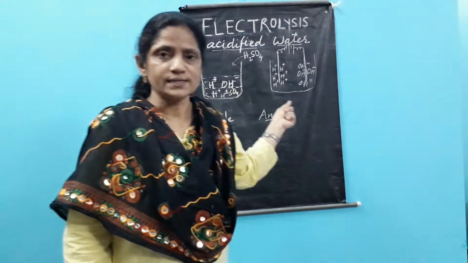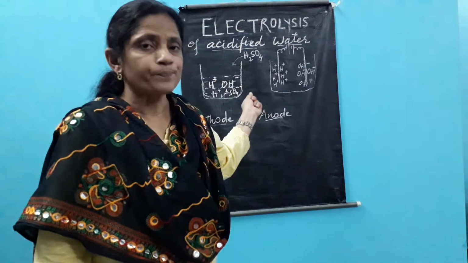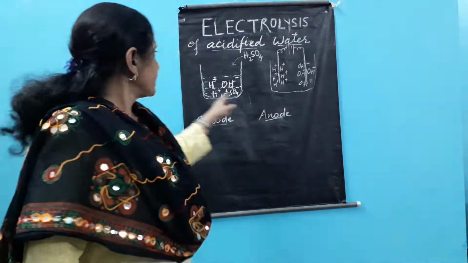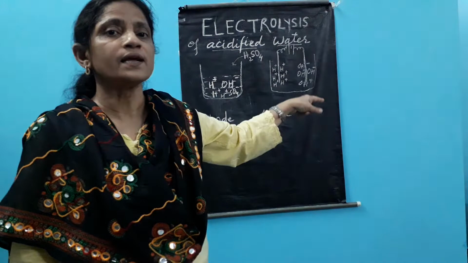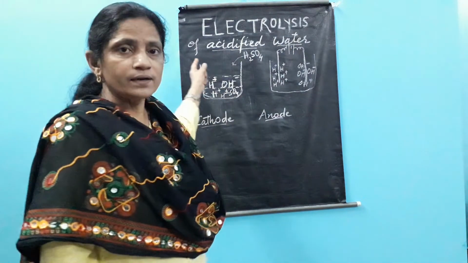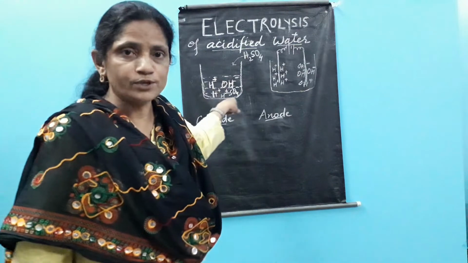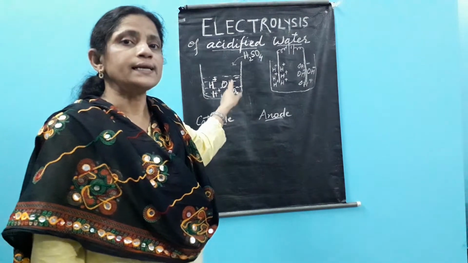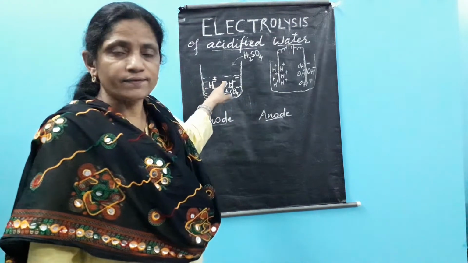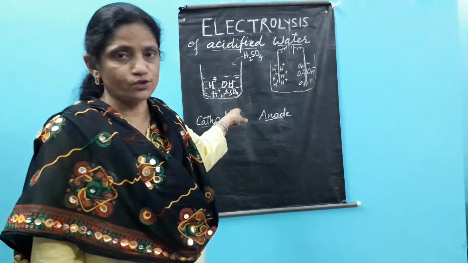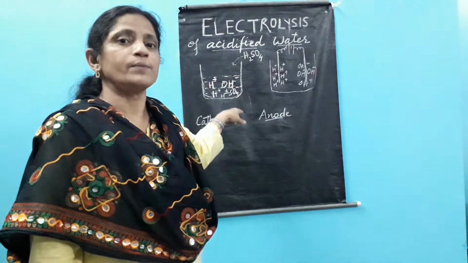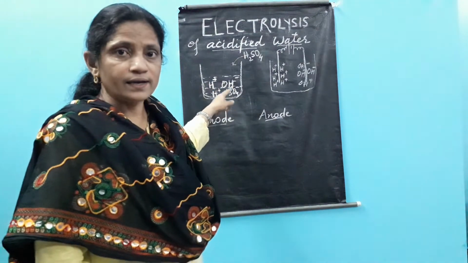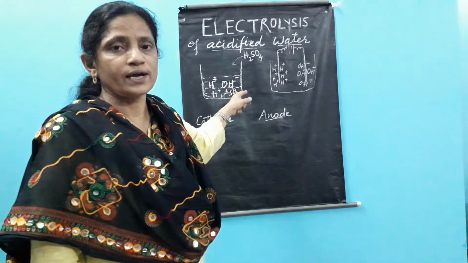So after the ionization, water ionizes into H ions and OH ions, and H2SO4 ionizes into H ions and SO4 ions. So in this beaker where we have taken water and added some drops of concentrated H2SO4, now after stirring we have three types of ions: the hydrogen ions, which come from water as well as from H2SO4, and the OH ions, which come from water.